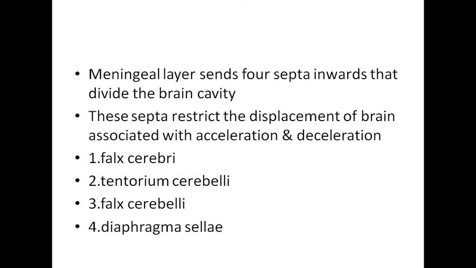It is associated with acceleration and deceleration both. So in order to stabilize the brain tissue, Allah Ta'ala has provided us with these parchment membranes formed by meningeal layer of dura mater, जो inward extensions हैं dura mater की into the brain cavity, जिसकी वजह से brain tissue is properly packed and wrapped into the actual places, right? अब ये 4 सेप्टा कौन कौन से हैं? The names are falx cerebri, tentorium cerebelli, falx cerebelli and diaphragma sellae.